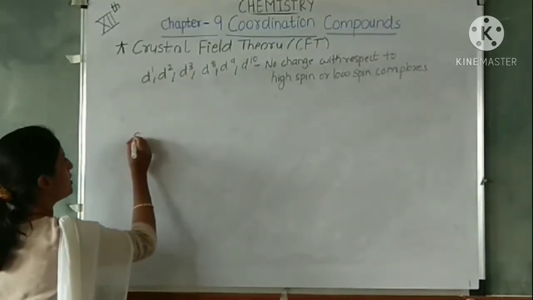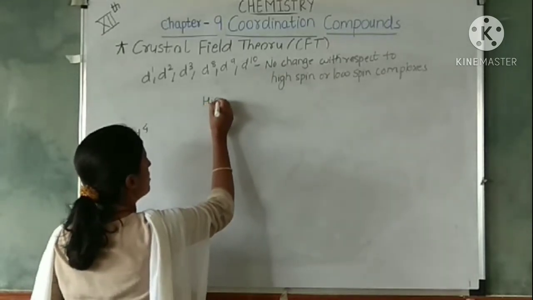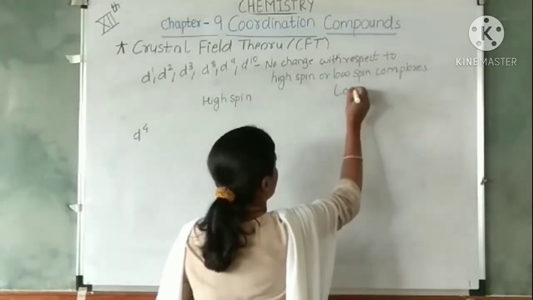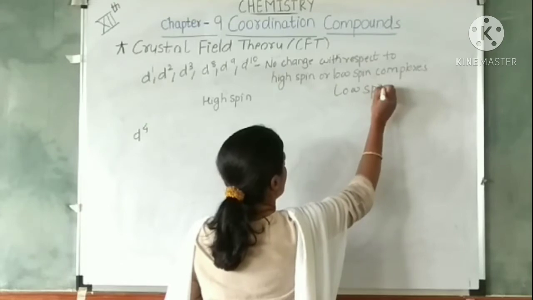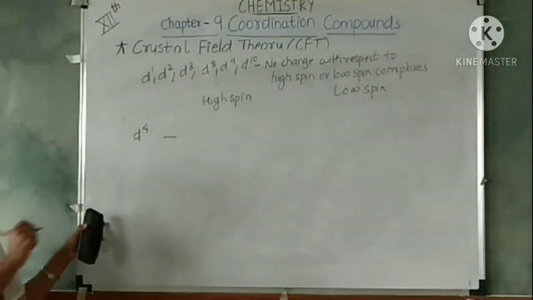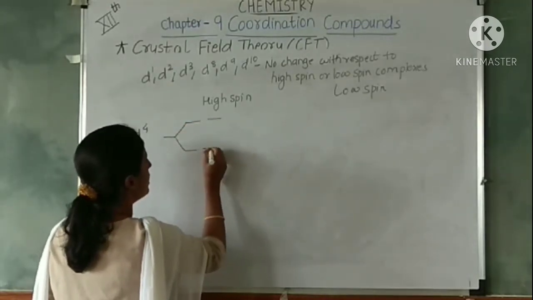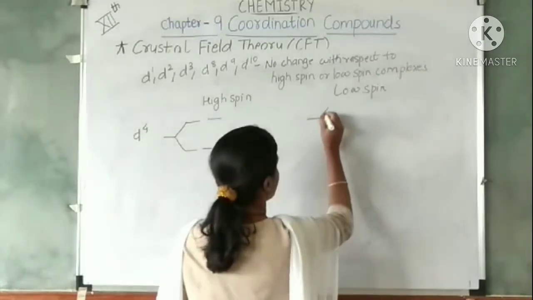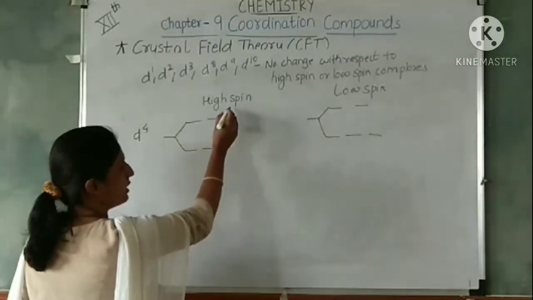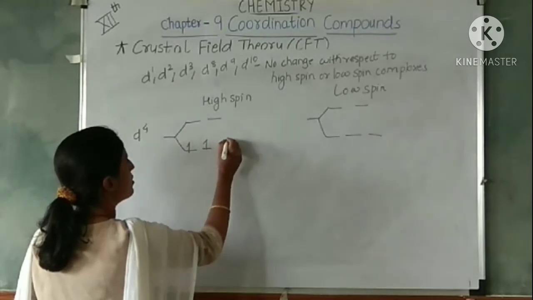diagram. But what happens when the electronic configuration is d4? We will write for high spin as well as for low spin. Now when d4 is there, let's see how the electrons will get filled up in high spin and low spin. 4 electrons are there in high spin, we say no pairing takes place.